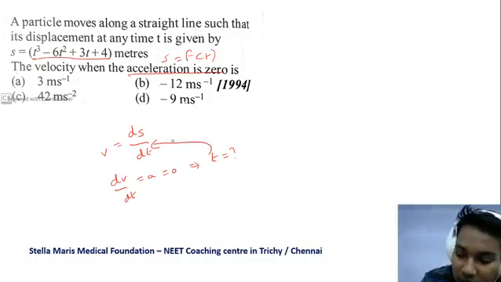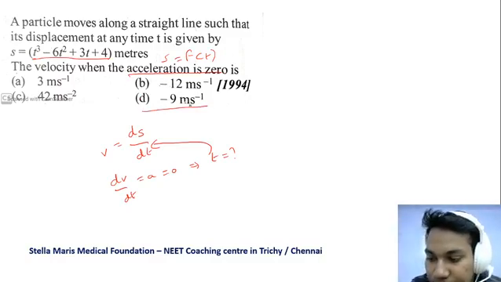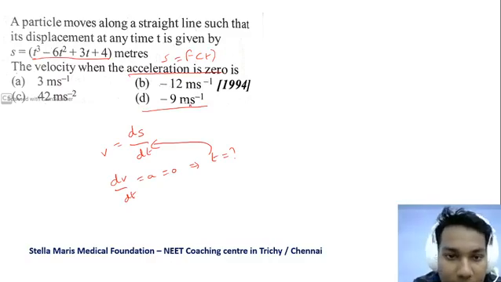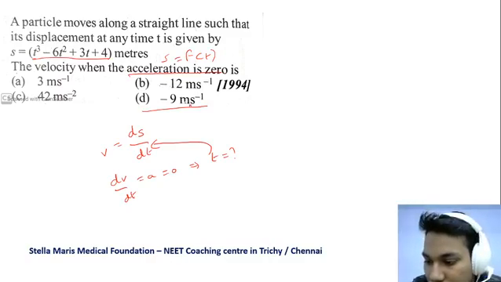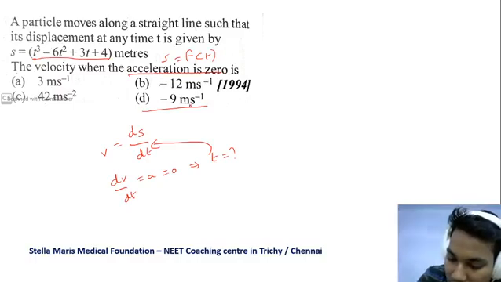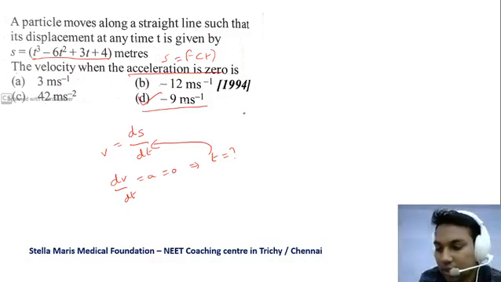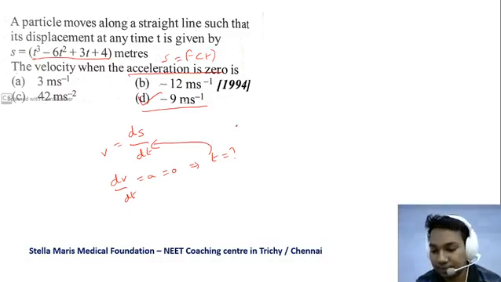D. Thank you, Chandrasekharan, for telling D. Is there anyone with that answer? Vigneshwaran, thank you. Who else? Madhu, thank you. Santosh, Pavani, thank you. So D is the correct answer, minus 9 meter per second. Okay, so that is the correct answer. So let's move on to the next question.